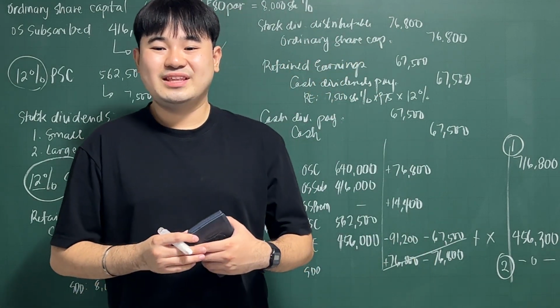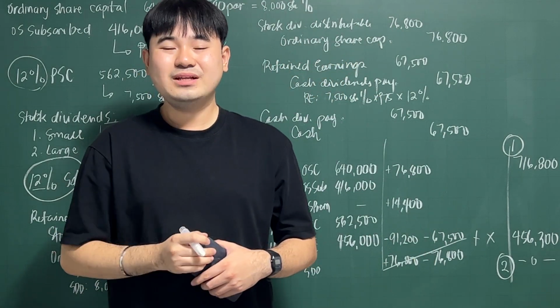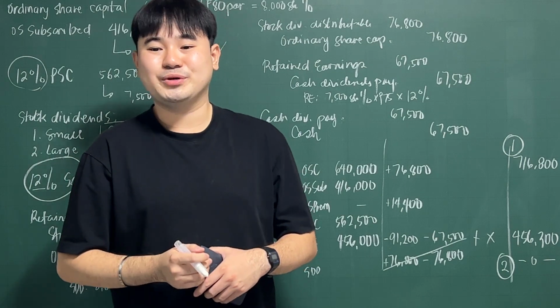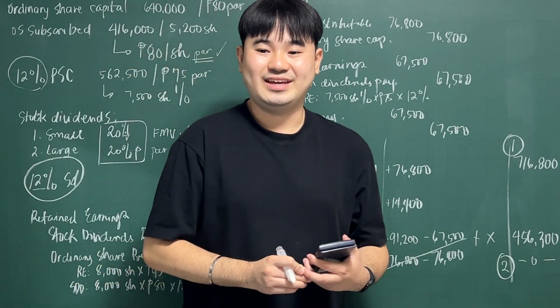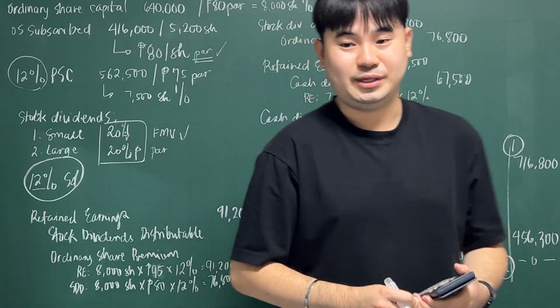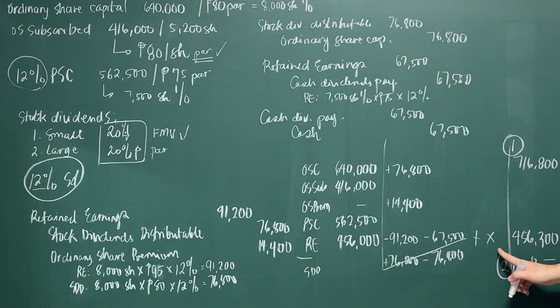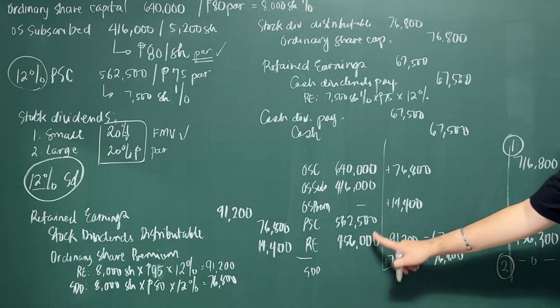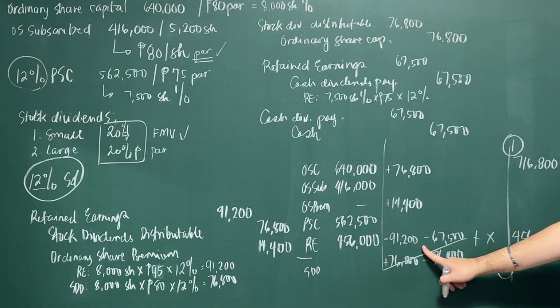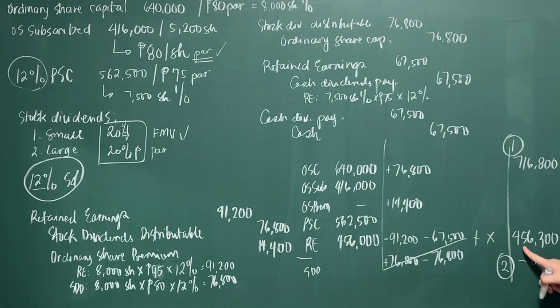Number 3, how much is the net income earned by Minzy Corporation for the year ended December 31, 2023? This is what I'm telling you. Okay? The problem asks for the net income. We have your beginning balances, the dividends that you declared, and the ending balance. Where is the net income?